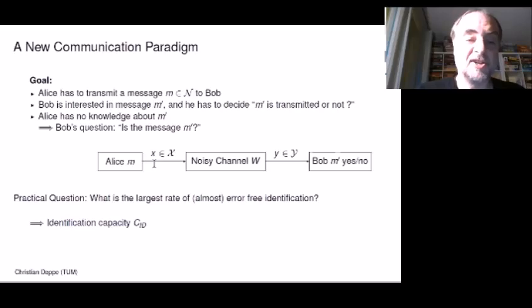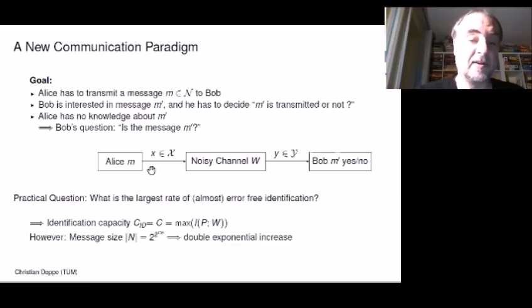Now what has changed? Of course, you can just use Shannon's approach, and then you can transmit 2 to the Cn messages. Now, Ahlswede and Dueck showed that the identification capacity has the same value. It's also the mutual information depending on the channel. But the surprising result is that the message size increases.